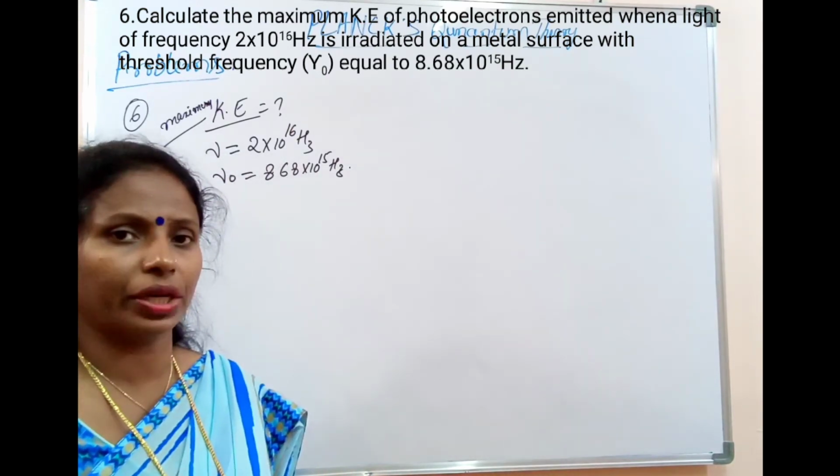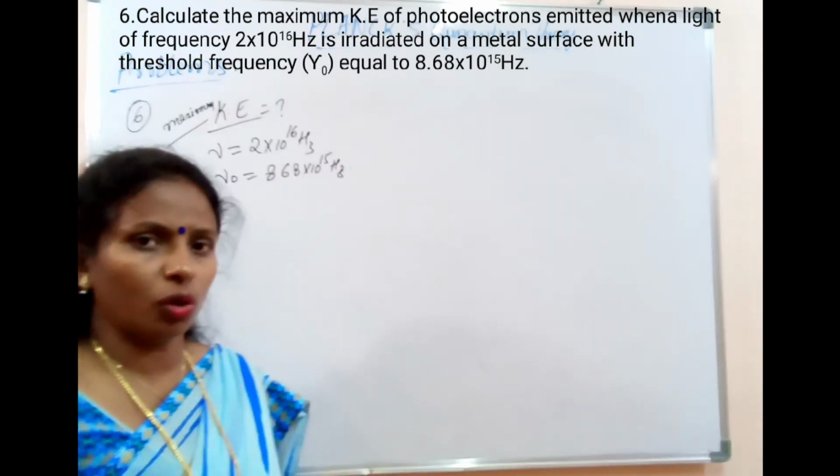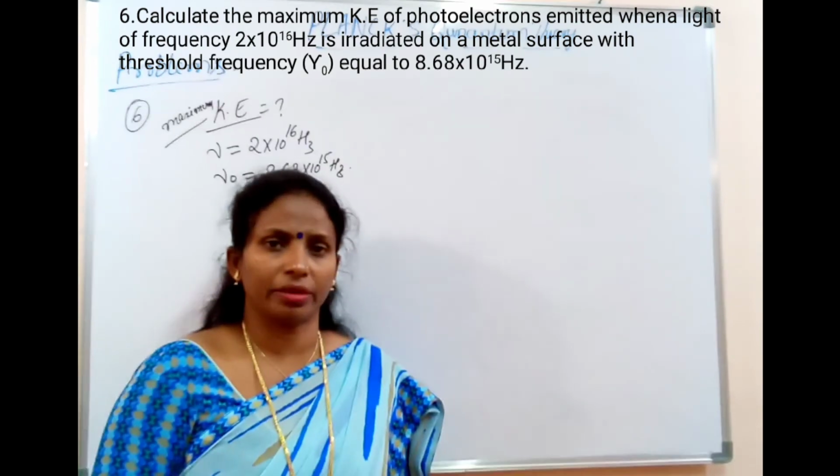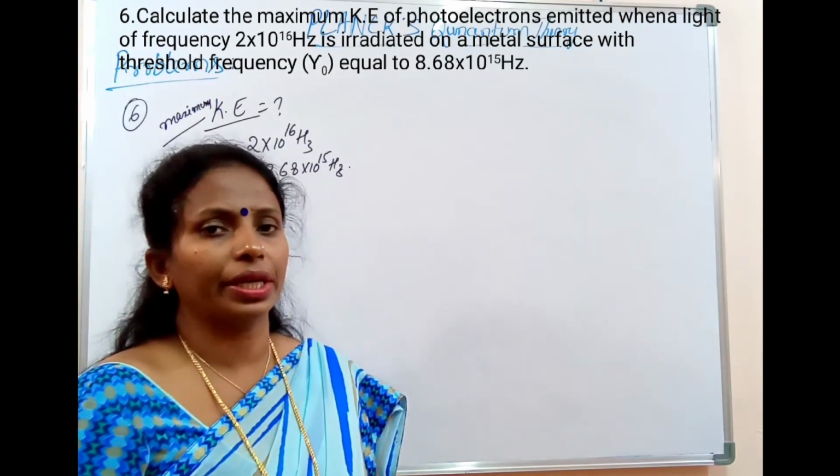When we allow light radiation to fall on a metal surface, that process is called irradiation.